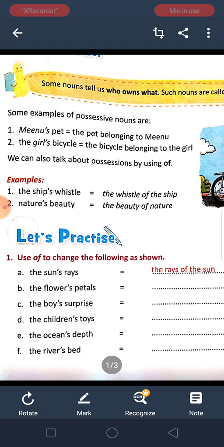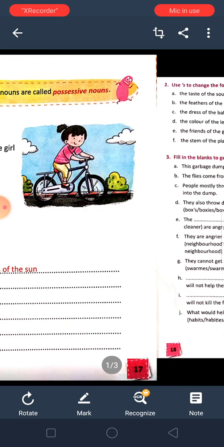So here is the practice one. Use of to change the following as shown. The sun's rays, the rays of the sun. The next one will be the flower's petals, the petals of the flower. The boy's surprise, the surprise of the boy. The children's toys, the toys of the children. The ocean's depth, the depth of the ocean. The river's bed, the bed of the river.